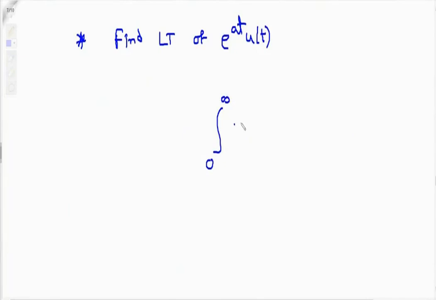You should take minus sign common in the exponential. If you solve this, just use the definition everywhere, and complete it in your notebook. So the answer will be 1 upon s minus a.